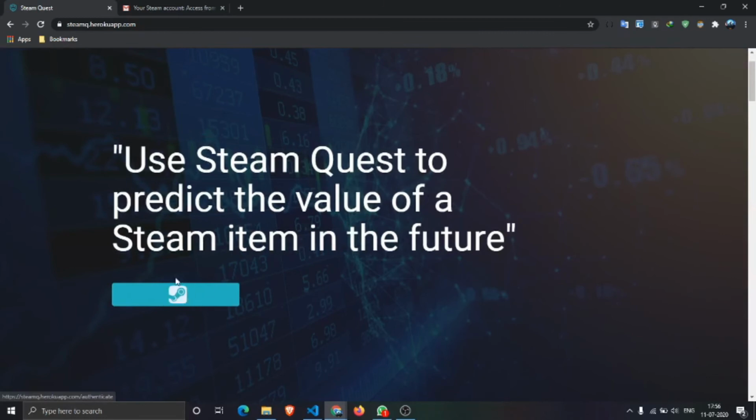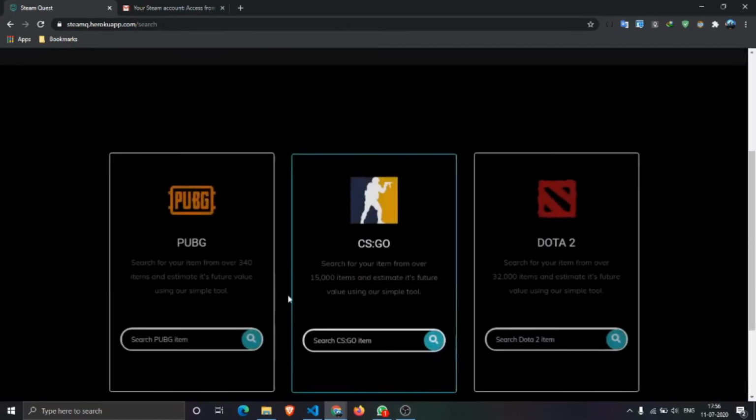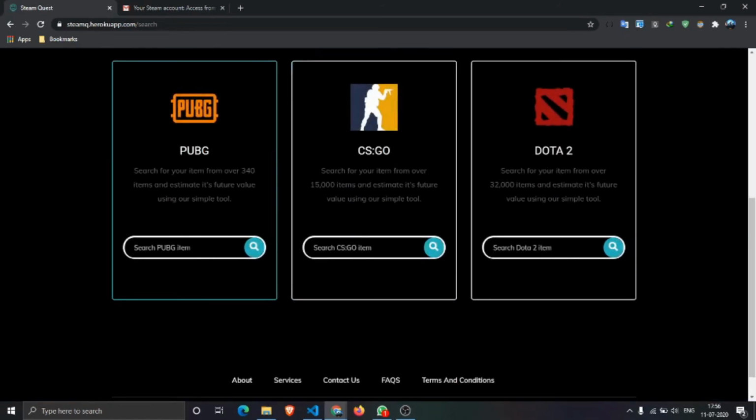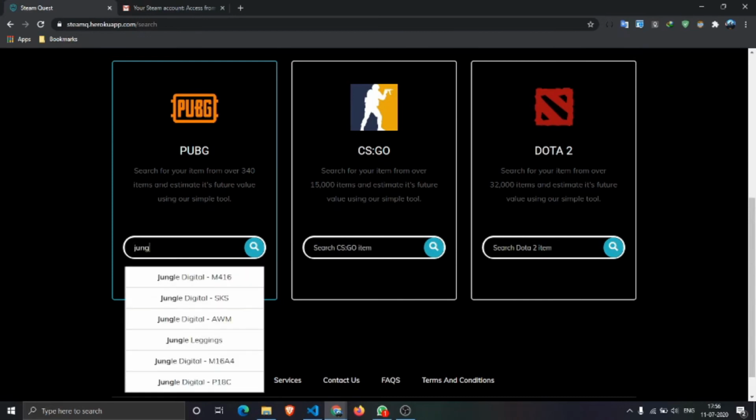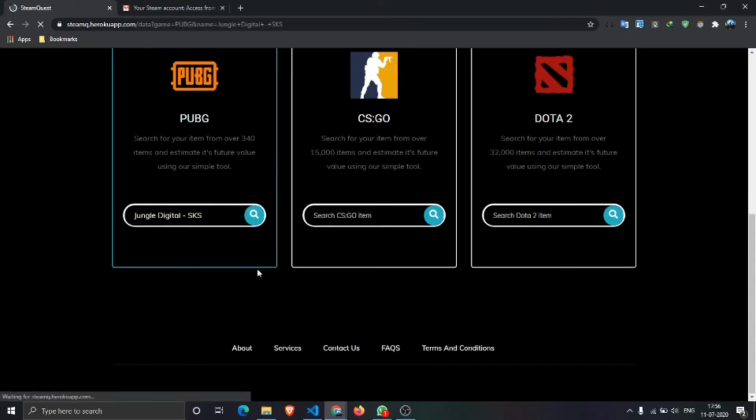First we need to log into the website, ma'am. We do this using SteamQuest. I'll just log in once again. Once we log in, we can search for any item you want the future price of. Let me say for now, Jungle SKS is one of the weapons which is quite common in PUBG. So I'll just search. Give me a second.